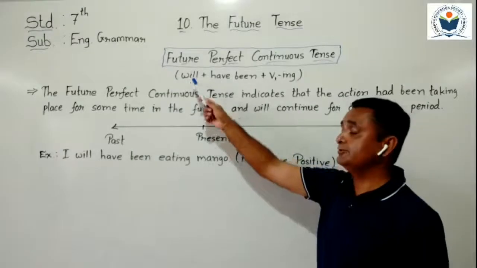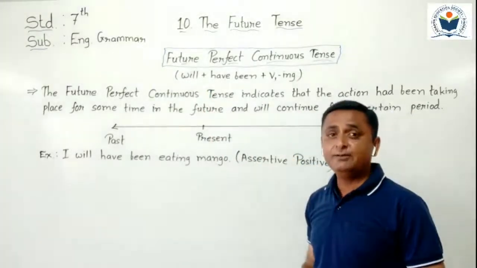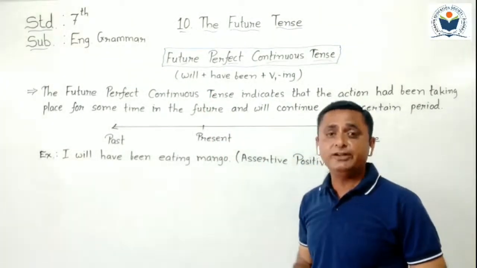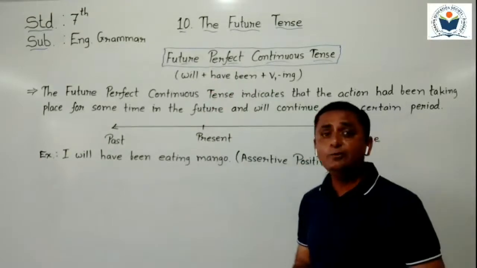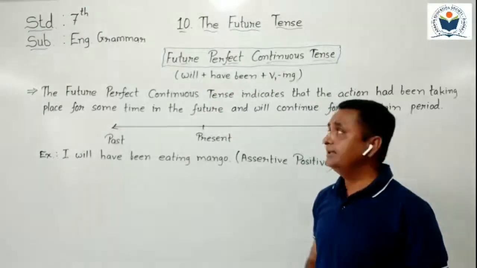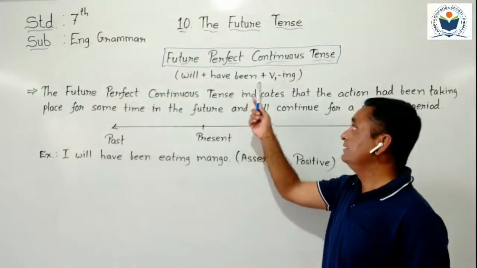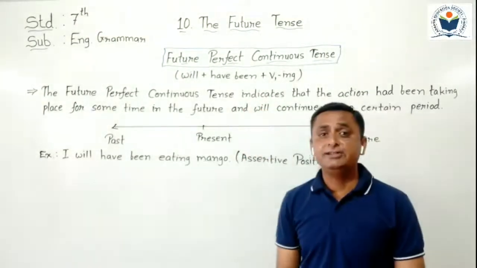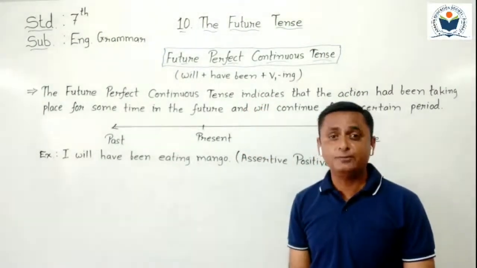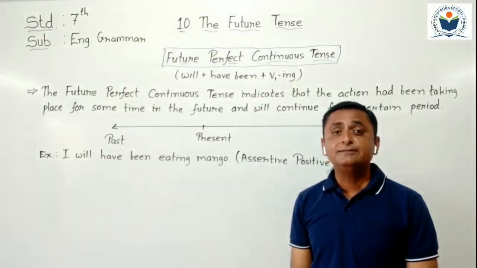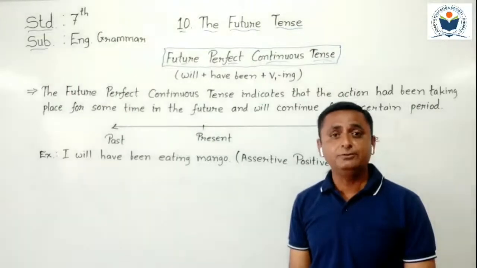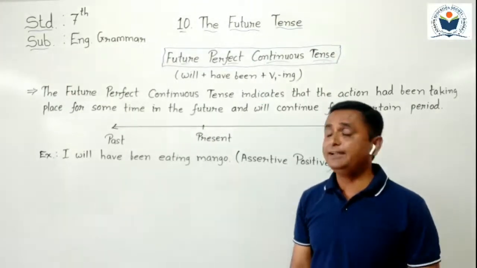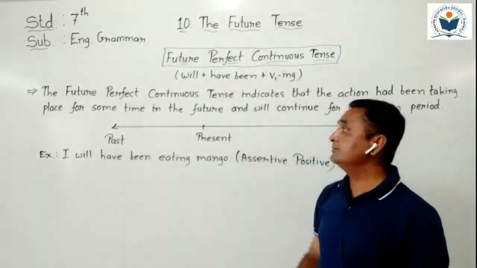Here we have to use will or shall as required, or otherwise you can put will with all the personal pronouns. After that we have to put have been as another helping verb plus V1 ing. We have to use the present participle form of the verb, the V1 ing form, in future perfect continuous tense.